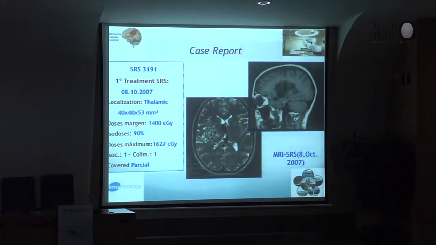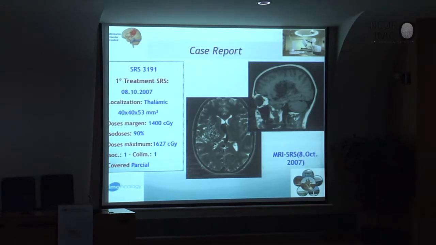This is a very interesting case, a young lady who had embolization, and they tried to make surgery, but they did not accept to make surgery. They tried embolization, but they couldn't embolize because it is a deep and big AVM. What to do? The patient presented a hemorrhage. She is hemiparetic and with headache. After they tried everything, the patient came to us and asked what I could do for her. And I decided to make radiosurgery.